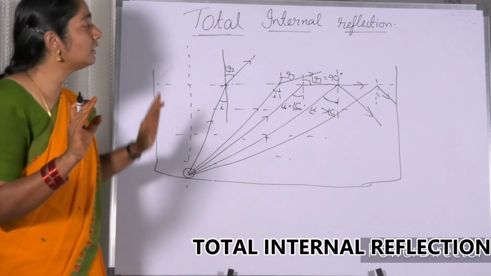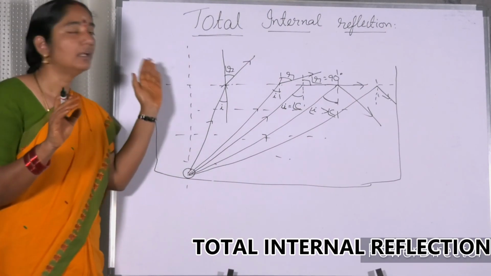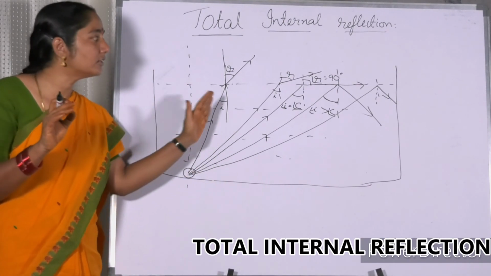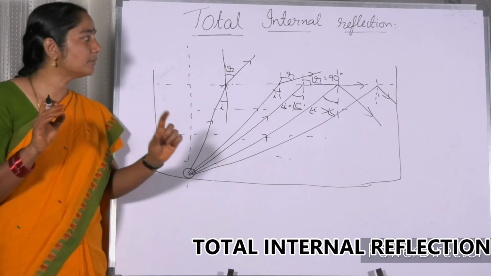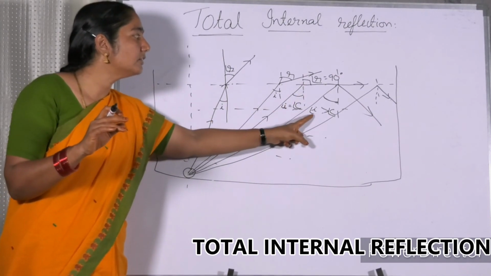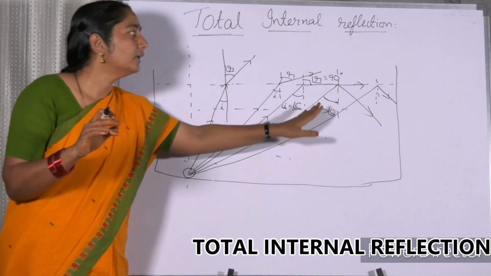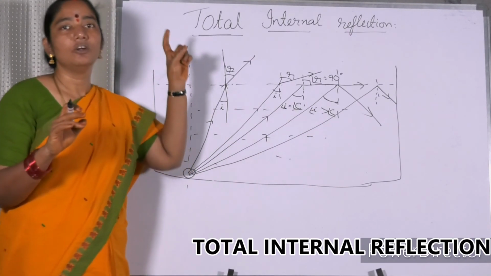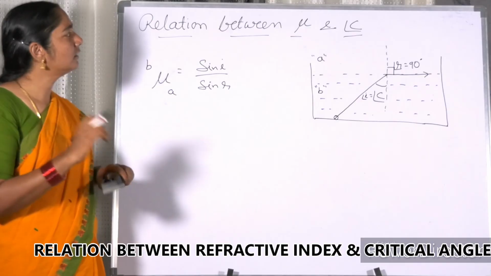So 100% the ray is not entering the other medium, completely getting reflected back into the same medium. Very important, this is possible only when the angle of incidence is more than the critical angle. This phenomenon we call total internal reflection.